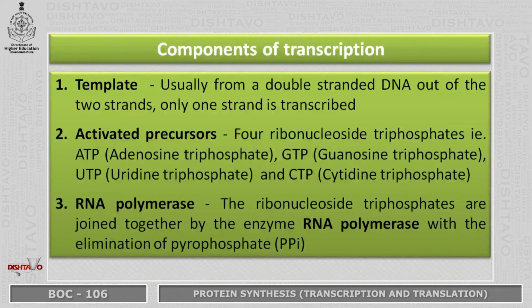These are the components of transcription. The first one is template, the next is activated precursors and RNA polymerase, which is an enzyme. Template, usually from a double-stranded DNA, out of the 2 strands, only 1 strand is transcribed and that is known as template. There are 4 activated precursors. These are the ribonucleoside triphosphates, that is ATP, GTP, UTP and CTP. And the enzyme RNA polymerase joins the ribonucleoside triphosphates together with the elimination of pyrophosphate.